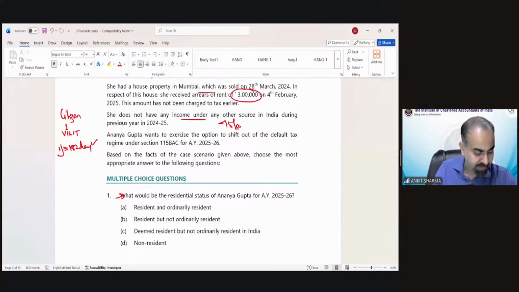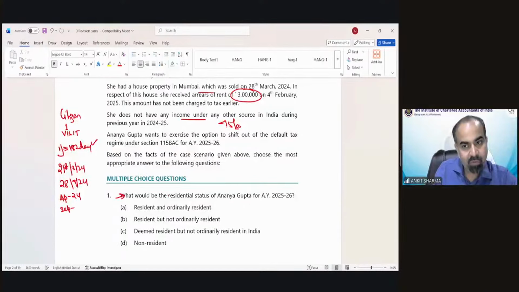If we calculate the number of days she stayed in India from 21st March 24 till 28th September 24, from April 24 till September 24, April 30, May 31, June, then July, then August, and then September till 28 she was here. So total number of days would be 181 days, which is less than 182 days in India.